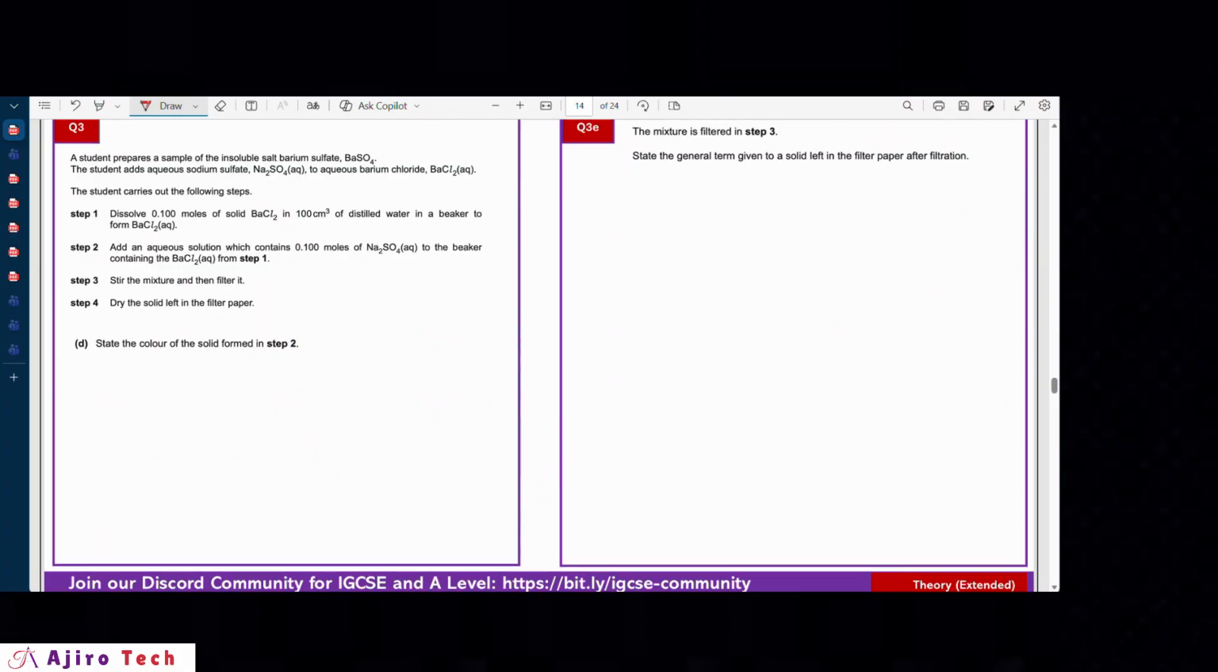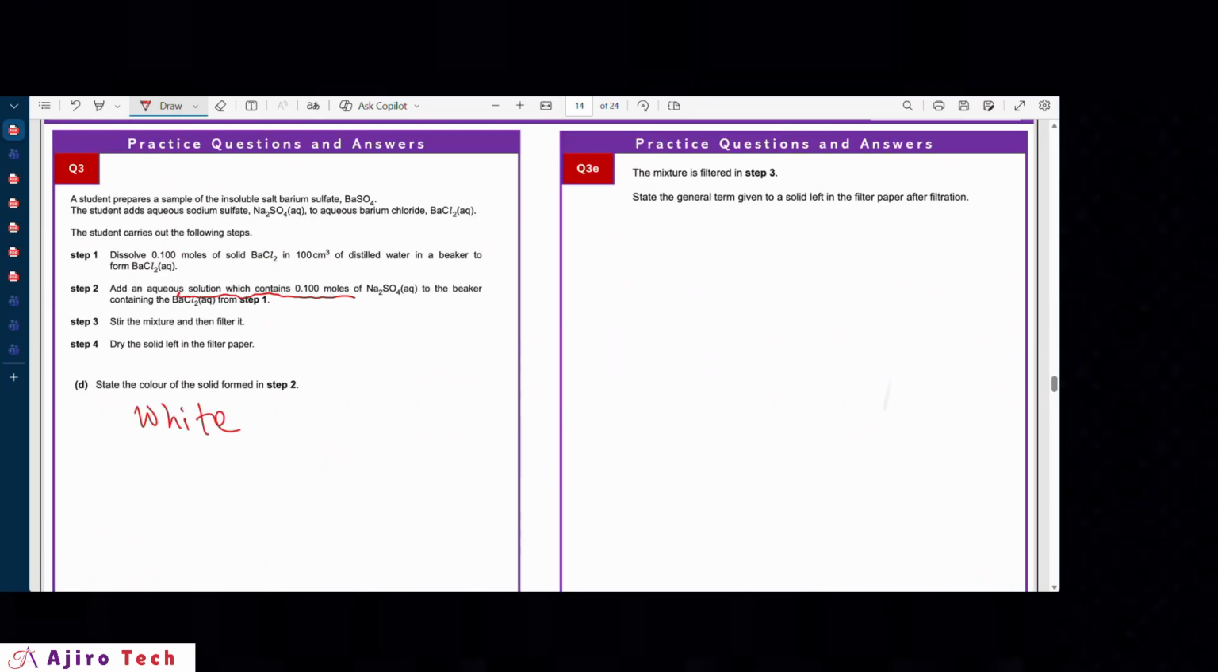The same information now, it says state the color of the solid formed in step 2. So what was done in step 2 was take your solution, which contains 0.10 moles of sodium sulfate, was added to barium chloride. Okay, so the color of the solid formed, barium sulfate, you should know that from your knowledge of experimental design, that the color is white. Okay, barium sulfate has the white color.